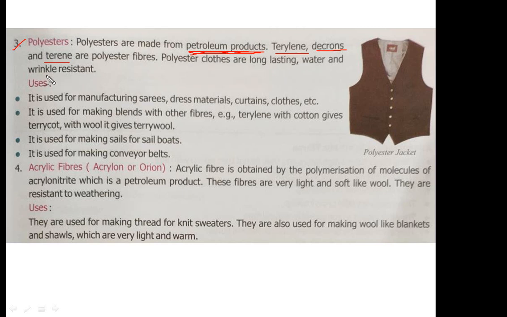Now, what are the uses of polyester? It is used for manufacturing of saris, dress material, curtains, cloths, etc. It is used for making blends with other fibers, that means it is mixed with other fibers. For example, terylene with cotton gives terrycot.